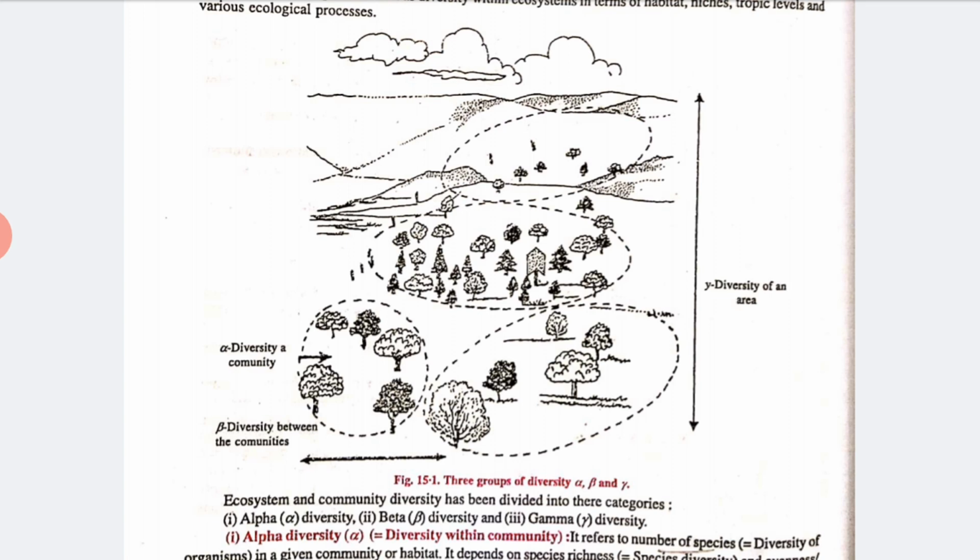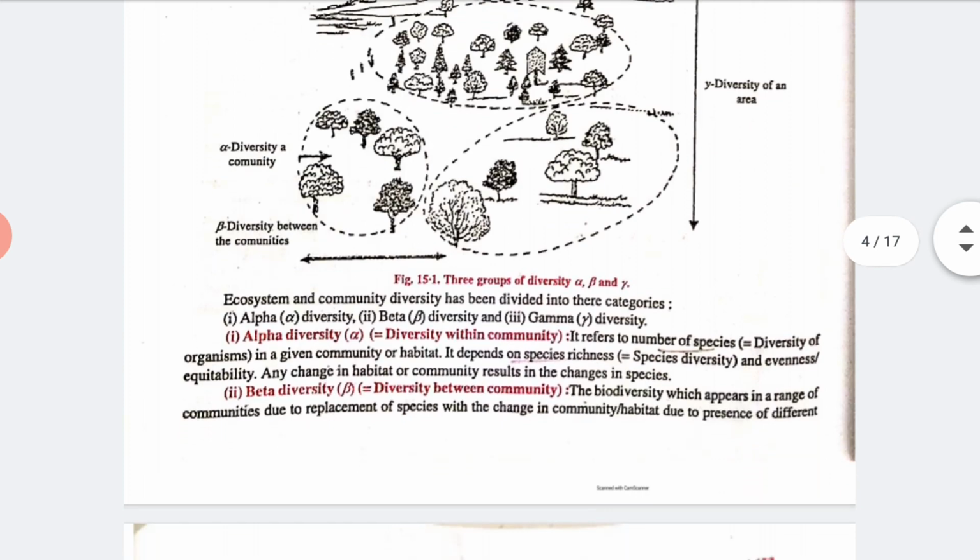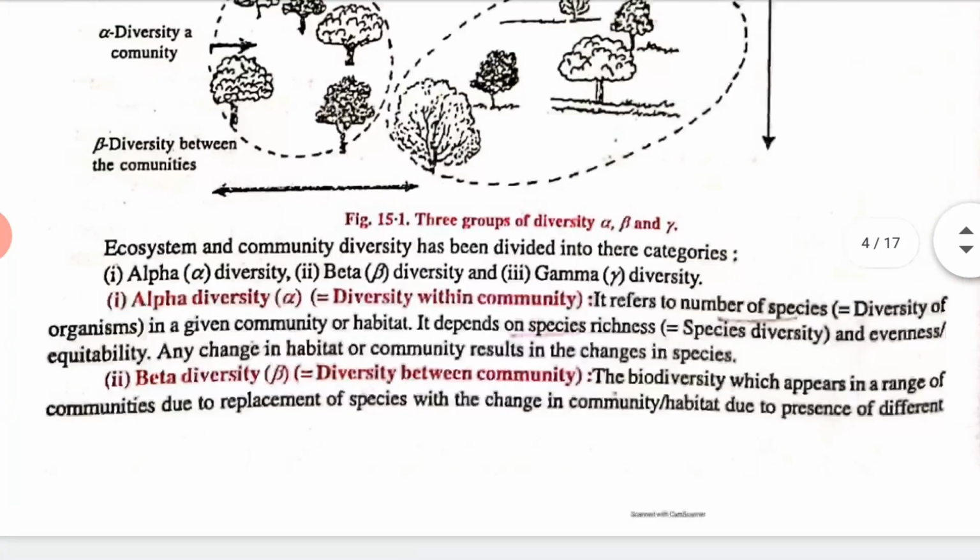So ecosystem and community diversity has been divided into three categories: alpha, beta and gamma diversity. Now in alpha diversity, alpha diversity means diversity within a community, means it refers to the number of species, that is diversity of organisms in a given community or habitat. It depends on the species richness, means the species diversity, and evenness, like the equability. Any changes in the habitat or community that result in changes in species, that is called alpha diversity.